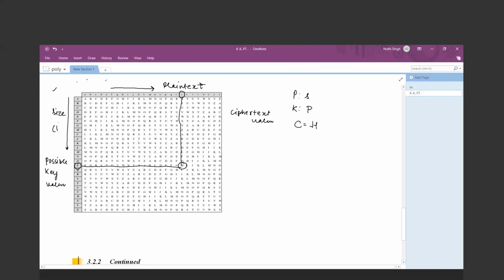The second character is H and the key character is Pascal, so the second key character will be A. Now check for H and A. Tell me, is the answer the same or not?